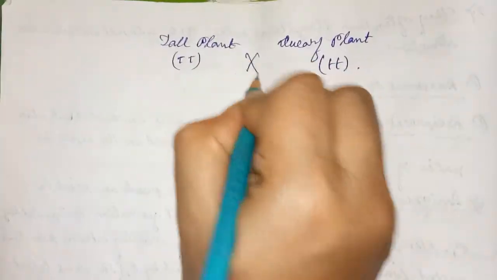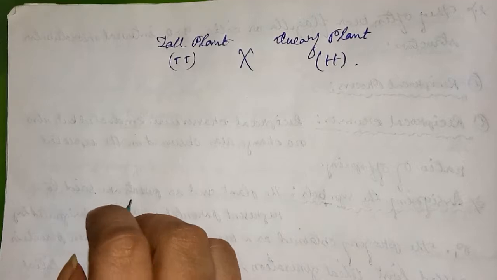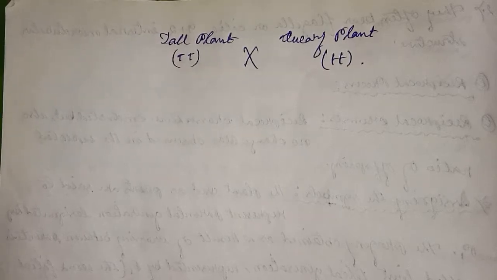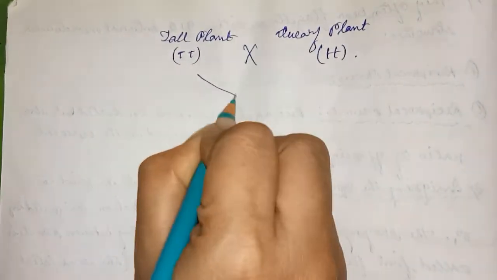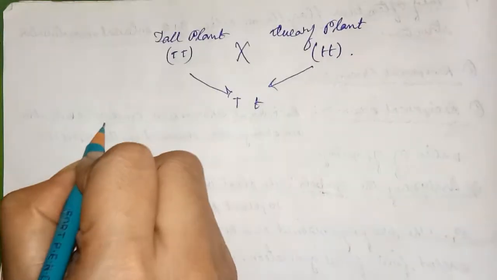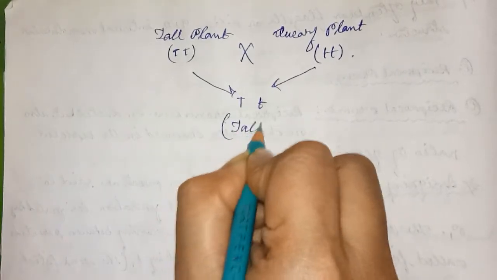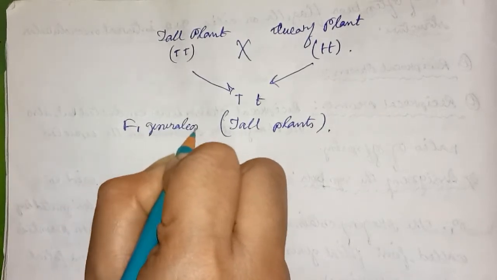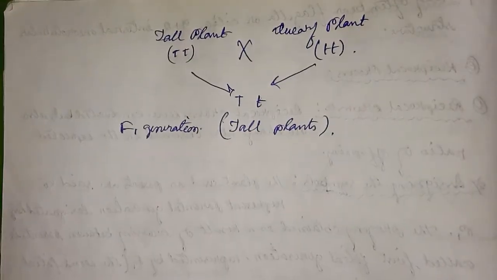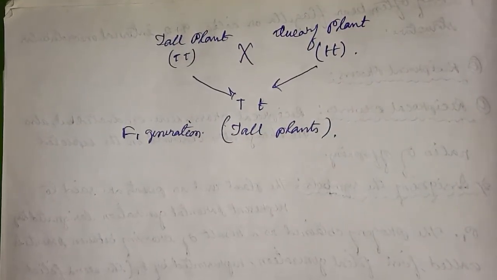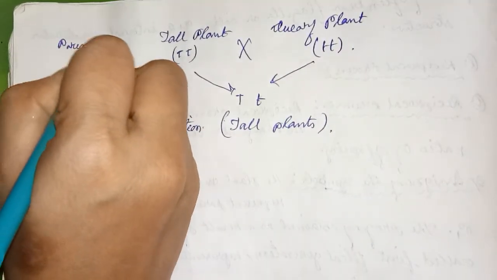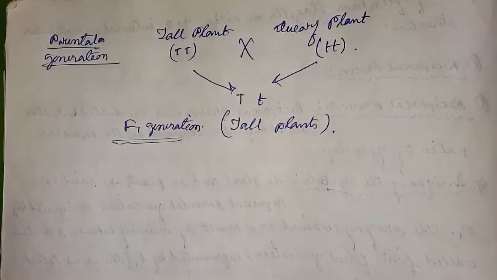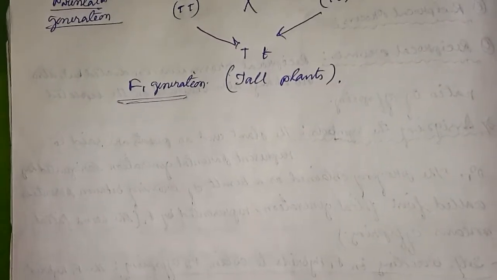Now the cross occurs between them. This one is the parental generation, and this is the F1 generation. Okay.